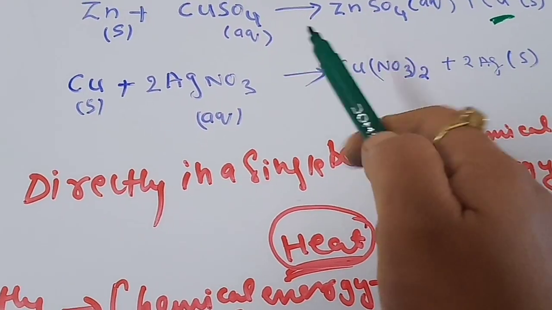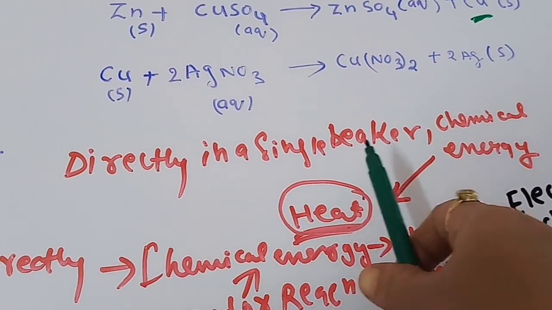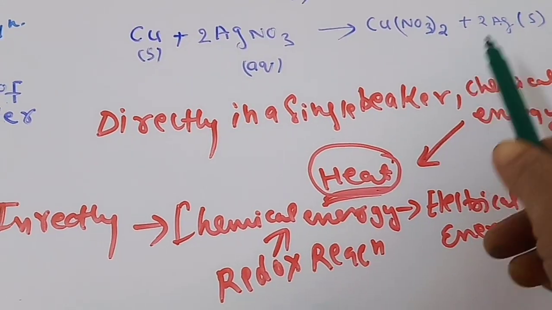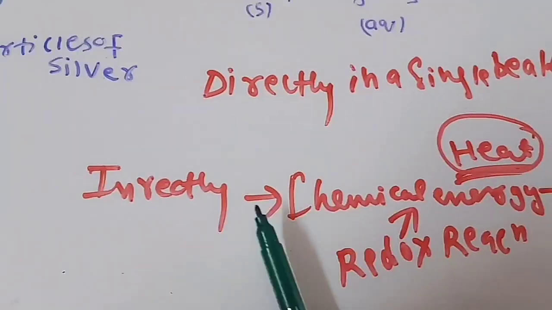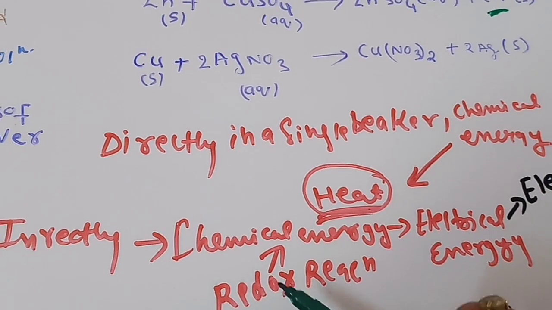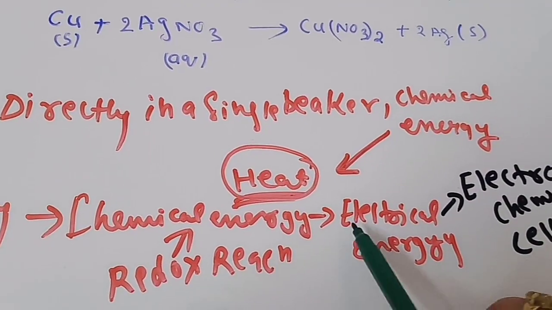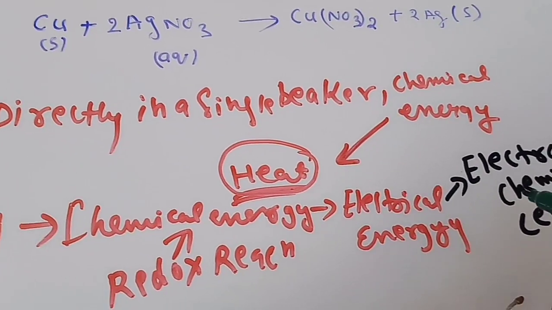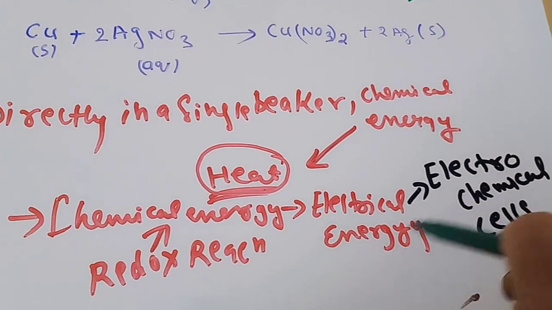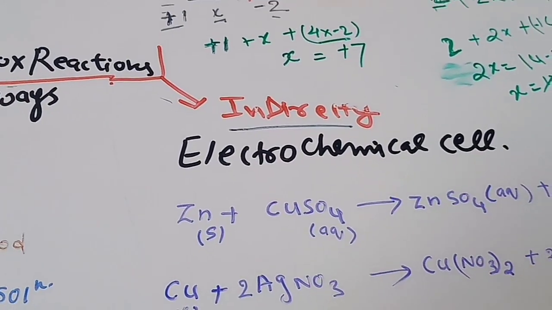Now we can conclude that direct redox reactions take place in a single beaker, and the chemical energy is converted into heat. On the other hand, in indirect redox reactions, the chemical energy produced by the redox reaction is converted into electrical energy, and the device used to convert chemical energy into electrical energy is termed an electrochemical cell. We will see the electrochemical cell in detail in our next part.